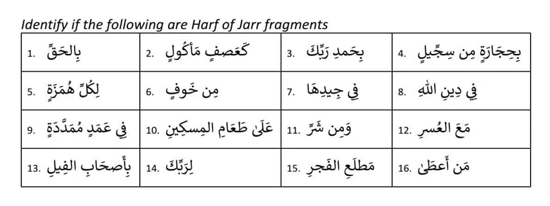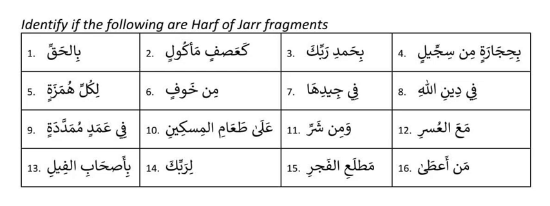Min khawfin, because of min, khawf becomes khawfin. Fi jidiha, fi is ba ta kaf lam waw, min fi, because of fi it becomes jar. Fi dinillahi, because of fi, deen becomes dini, it becomes jar.